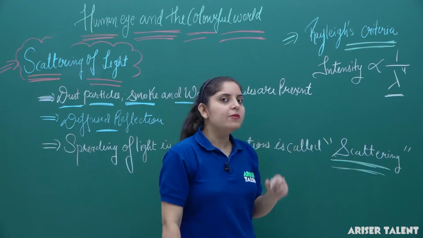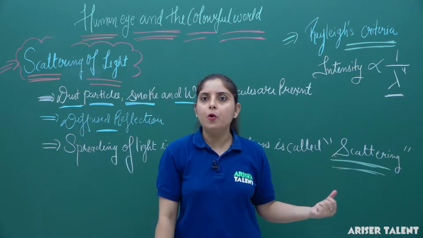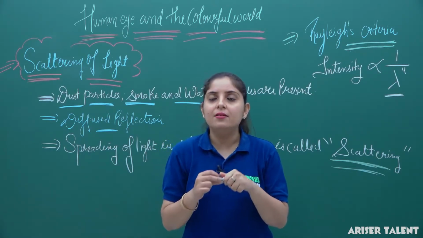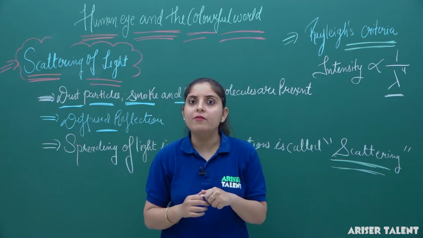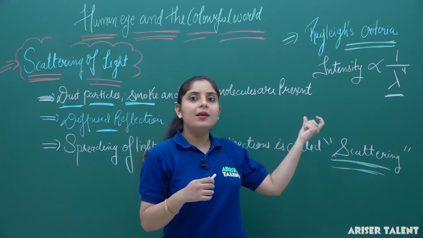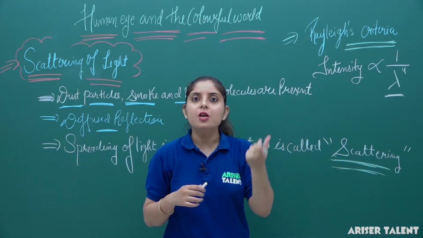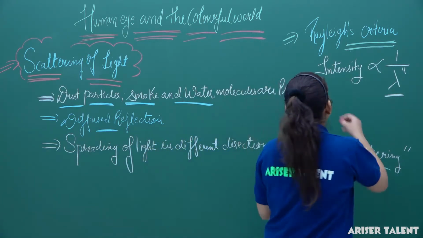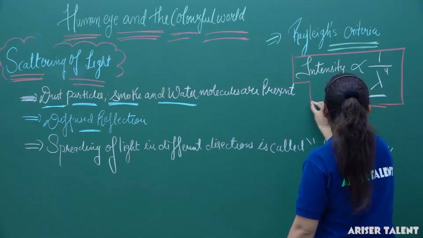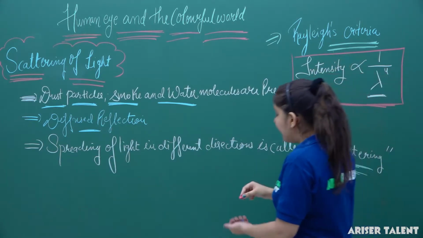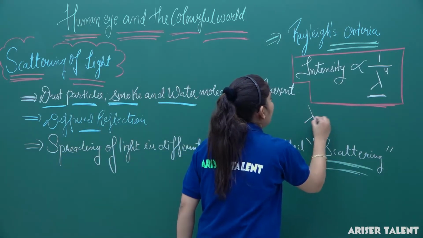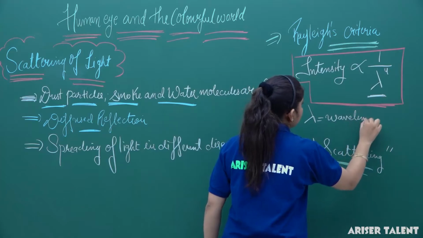It means if the wavelength is large, the scattering will be low, and if the wavelength is low, the scattering will be very large. That's why the blue color, having a shorter wavelength, is very much scattered by the particles, and you can see that most of the things around us are visible as blue. This is the concept we use in all the spectacular phenomena we are going to deal with now. So what is Rayleigh's criteria? The intensity of the scattered beam is inversely proportional to the fourth power of the wavelength, where lambda is the wavelength of light.